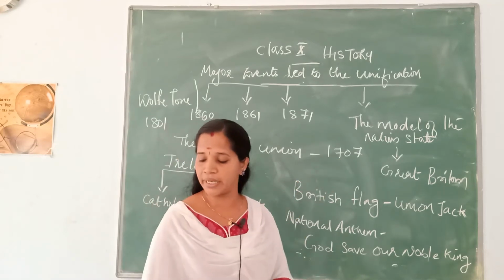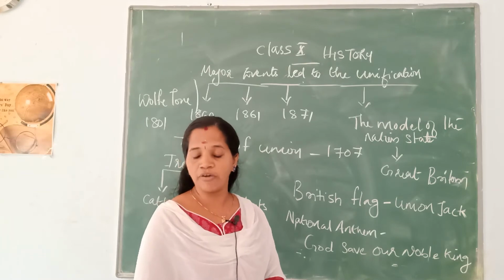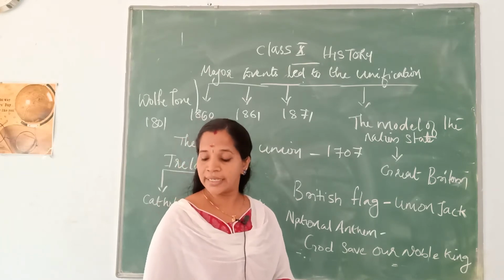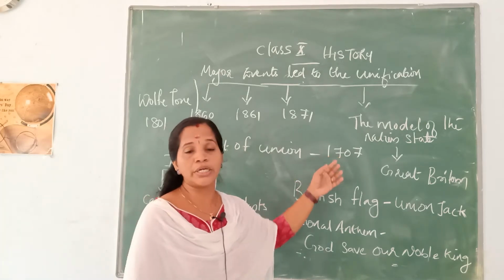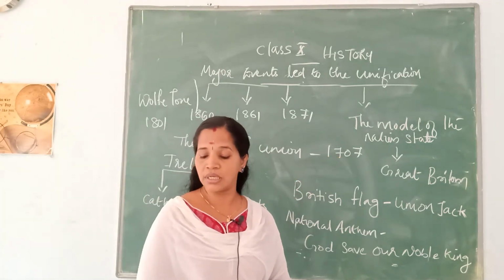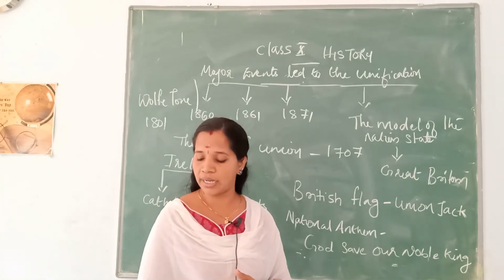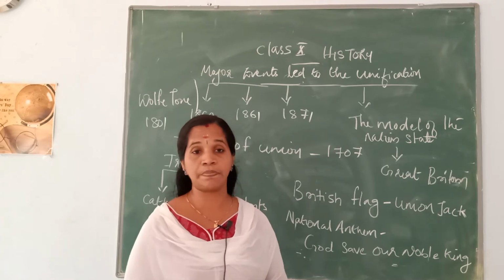The Act of Union between England and Scotland is important because it resulted in the formation of the United Kingdom of Great Britain.